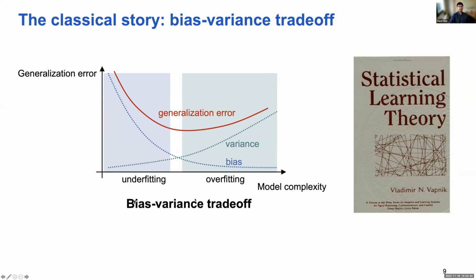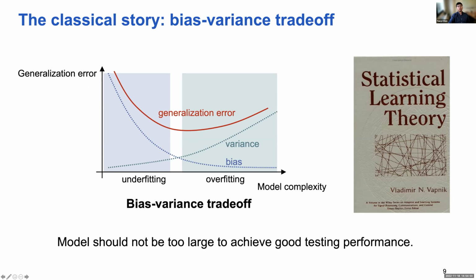In this curve, this axis is the model complexity, which you can think of as the dimension of the model, d, and this y-axis is generalization capability in the broader sense. The curve means that if you increase the model complexity, the generalization capability will first decrease and then increase. So we should not choose a model that is too large in order to achieve a good testing performance. We want to find a sweet spot between models that are too large and will overfit, and models that are too small and cannot capture all the details of the dataset.